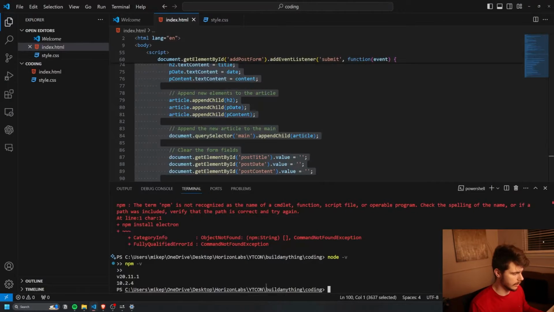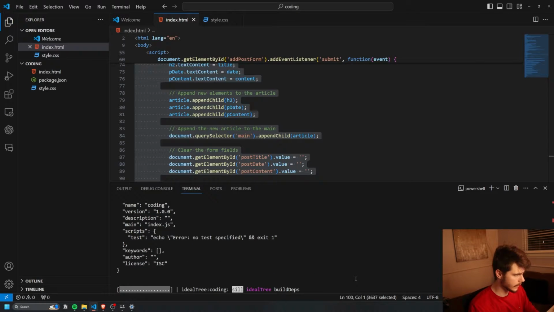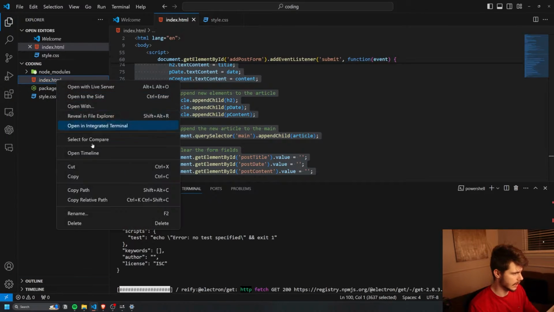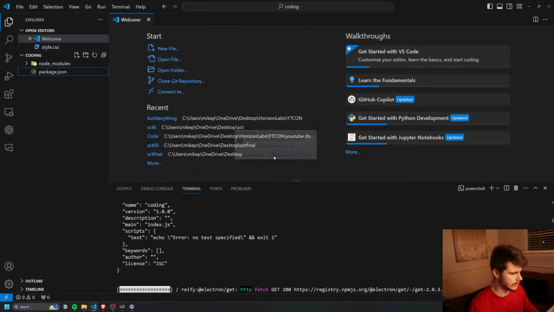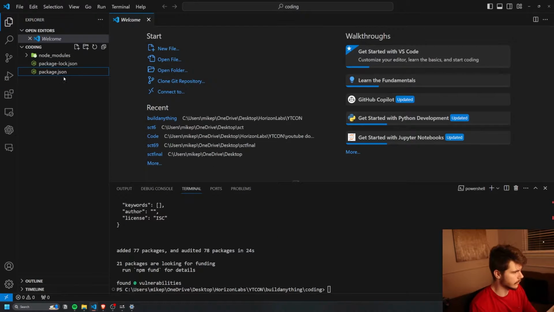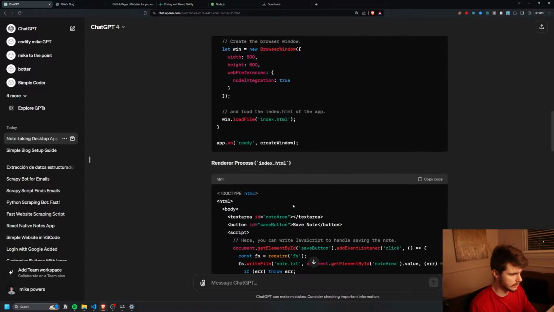Okay, we'll take our code and paste these commands in the terminal. Upon first inspection, it looks like there's node modules in this package.json. I'm going to delete our other files from earlier because we're going to make something new here. After it finishes, we have our package.json and our package lock in this node modules folder. So we need to make a main.js, it looks like, and also an index.html.